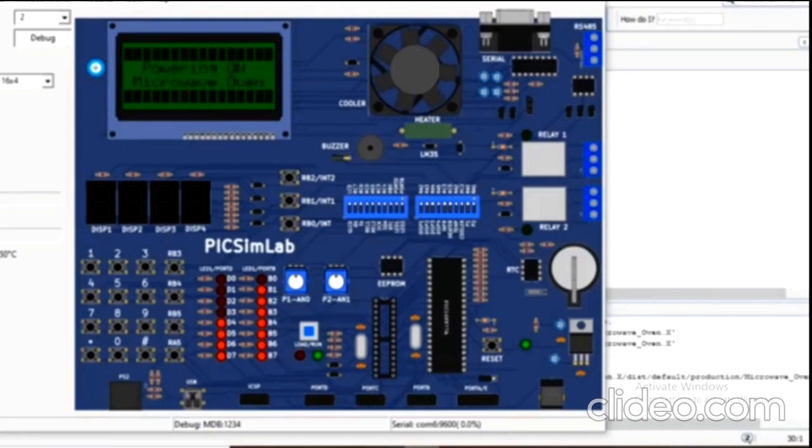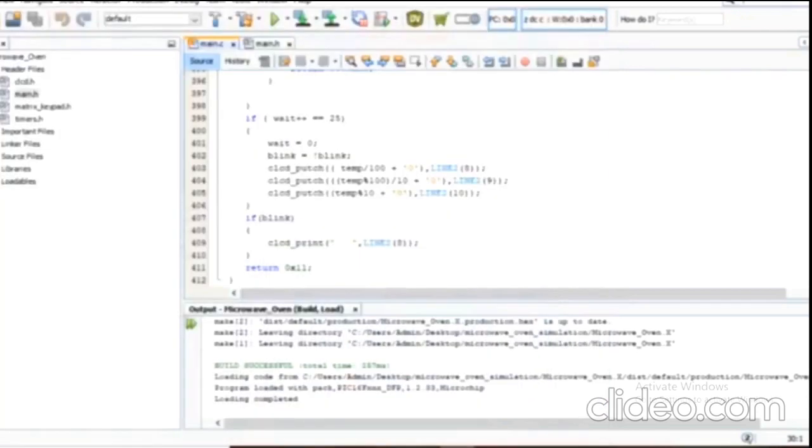In micro mode you have to press the button, then you will get all the four options. You can choose a button that will generate the code. So this was all about the microwave that we have generated.